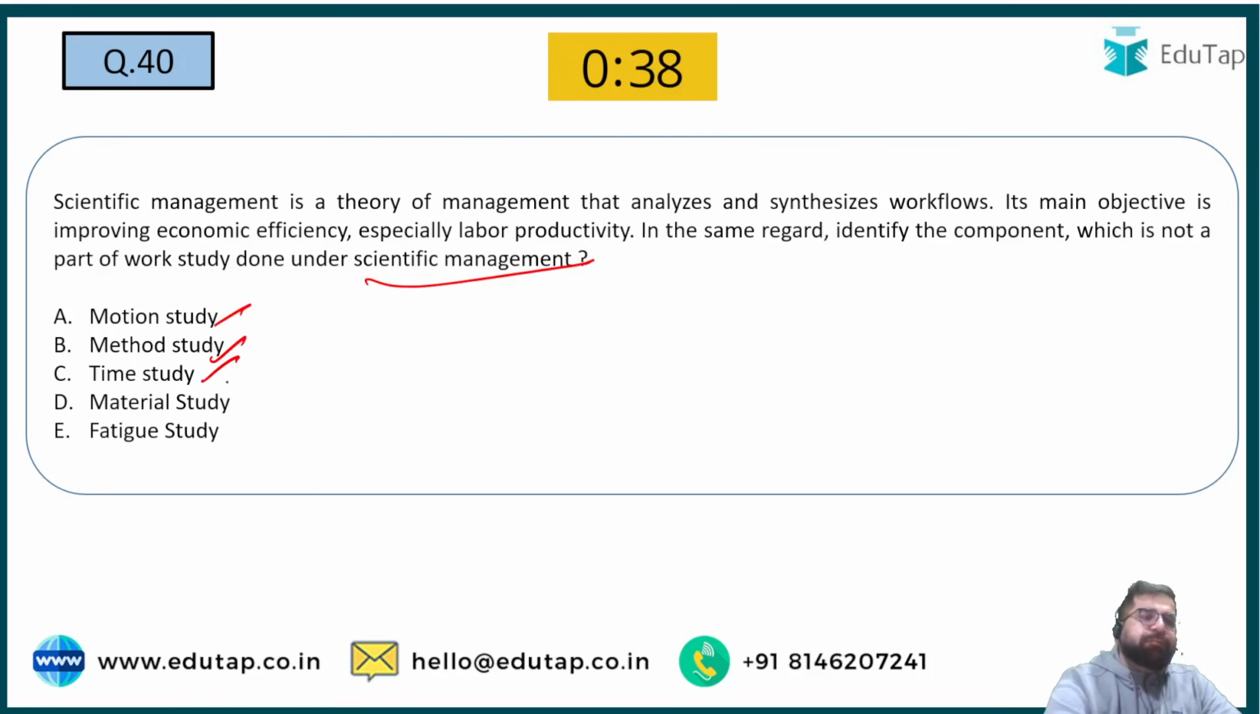Motion, method, time. Material study we do not do. Fatigue also we do. Motion study we do to eliminate unnecessary movements. Method study we do to identify the one best way to do the work. Time study is done to allocate the time for a work.